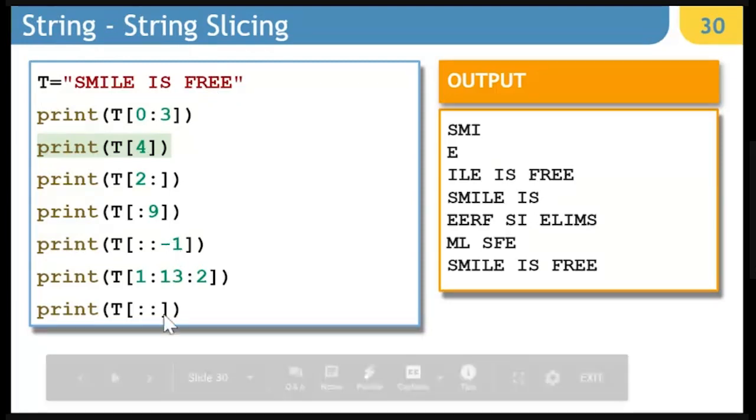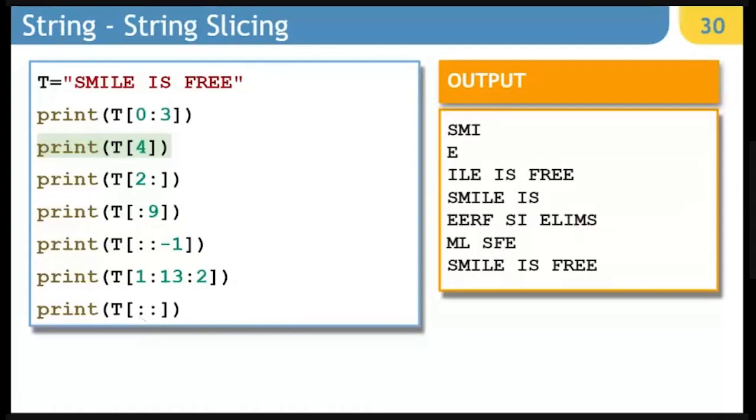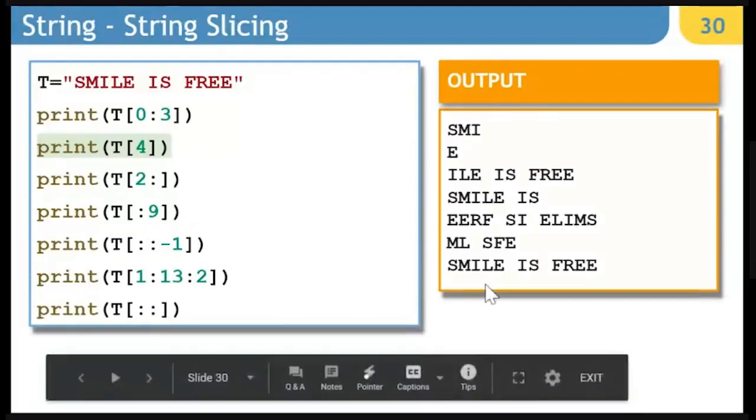If I write T colon colon, I do not specify where to start, where to end, or the step. It will take all of them as default, which is the starting point, ending point, with a step of 1. So it is going to display the entire string. So T colon colon is the same as simply writing print T.